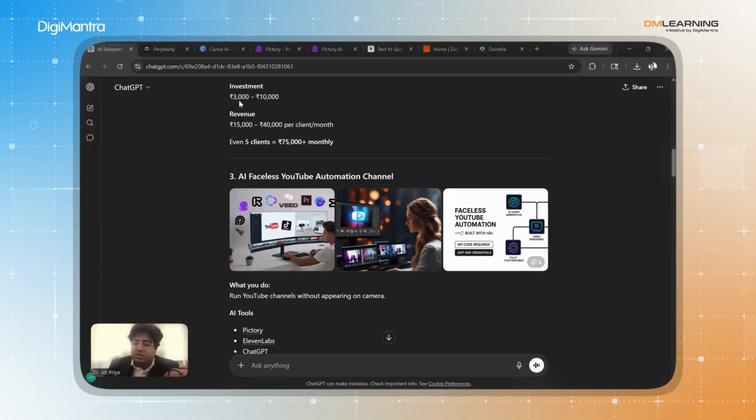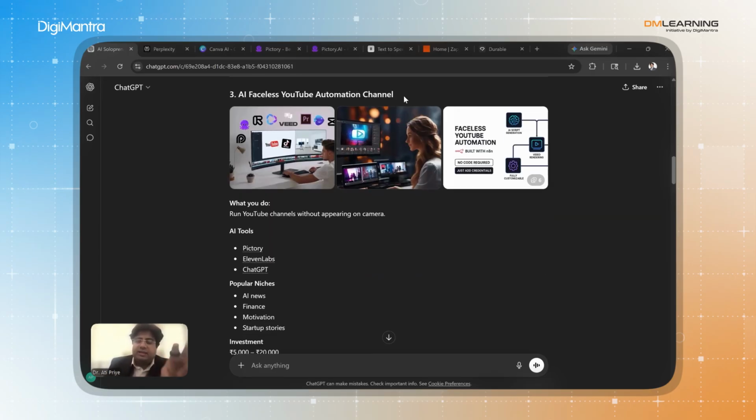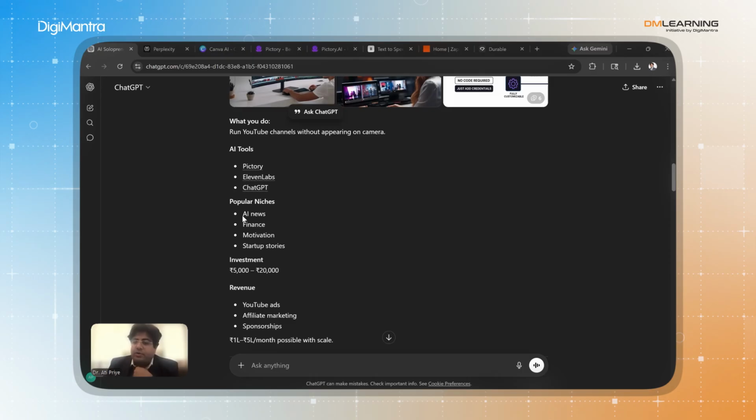The best thing you see over here is that if you want to do a business developing an idea, say an AI faceless YouTube automation channel is your domain, and you want to work in it, which tools can you use? Number one, AI is helping you get the list of the tools itself. AI is telling you which tools you can use. Then, which are the popular niche areas.